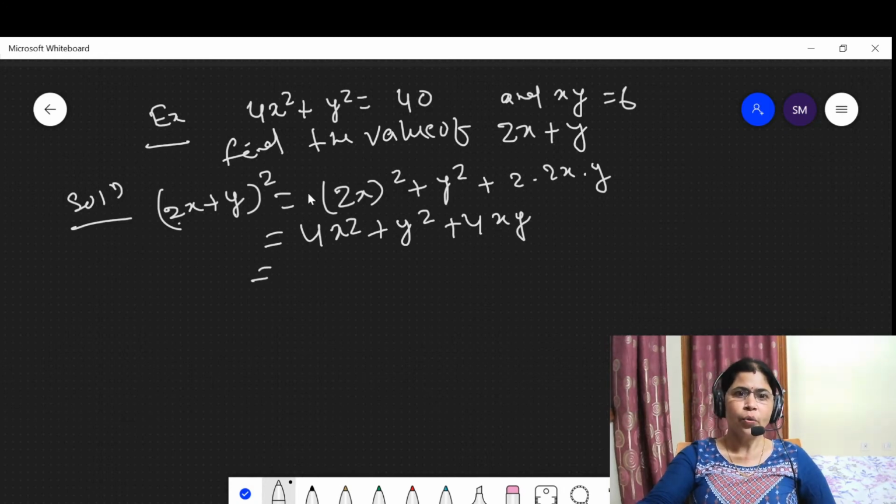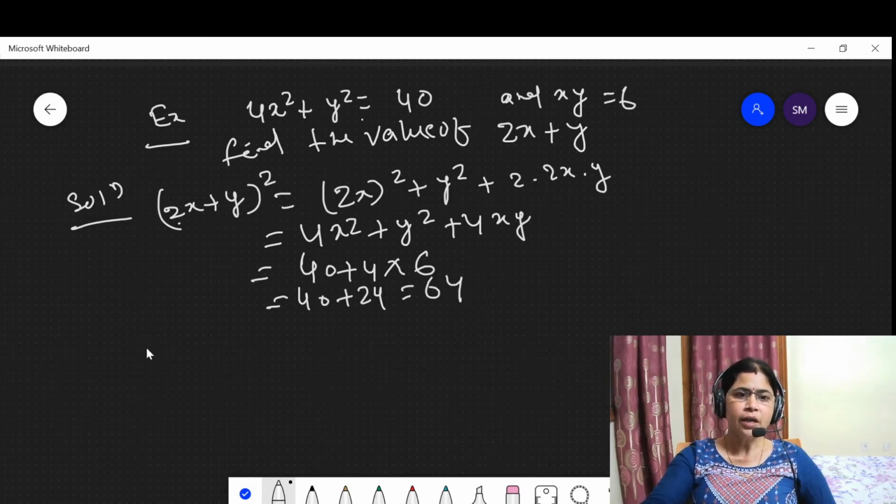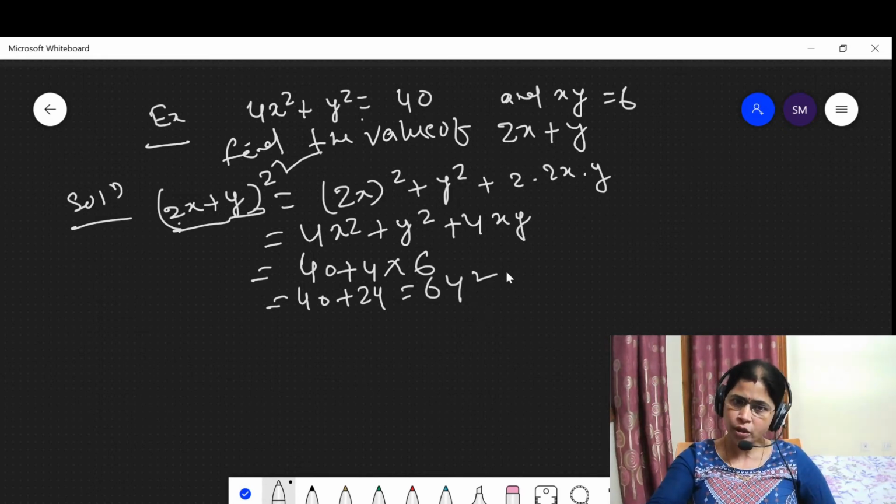We know 4x square plus y square is 40, given. So 40 plus 4 into, in place of xy we can write 6, 4 into 6. This is equal to 40 plus 24, which is equal to 64. Then (2x plus y) whole square is equal to 64.